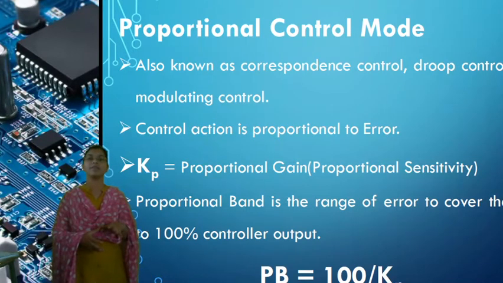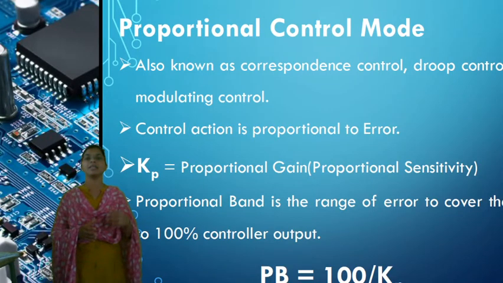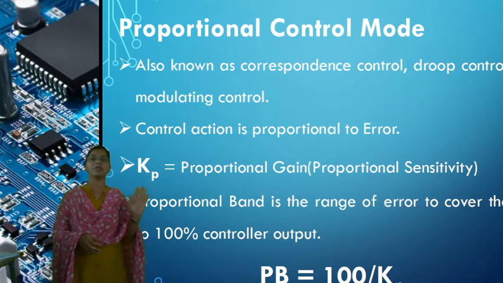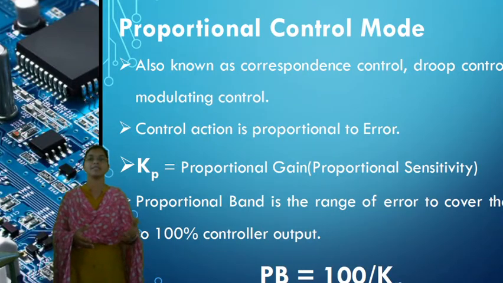At the initial time, the controller output may not start from 0. It may start with 10% or 20%, whatever the previous output stored. Let us see what is meant by offset. There is some residual error for any equipment, and the output starts from that residual value.